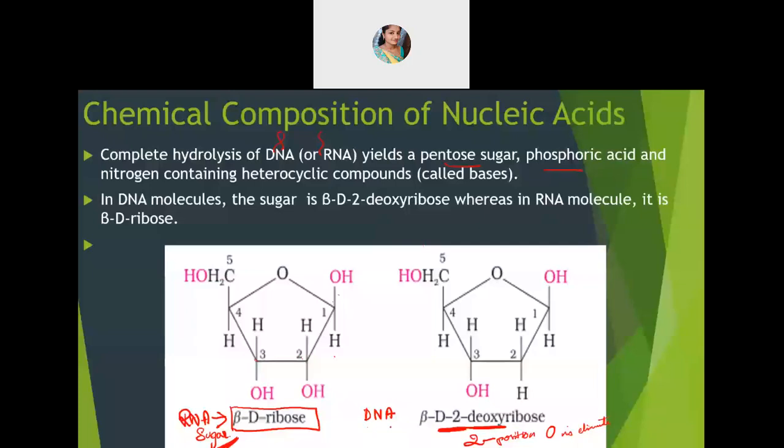So structure wise, how is it? First carbon has one OH and H. That's because of the beta position. In beta, OH will be up and H will be down. For the second and third positions, you draw it similarly. H and H up, OH and OH down.